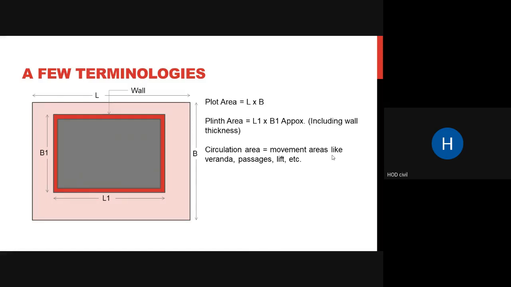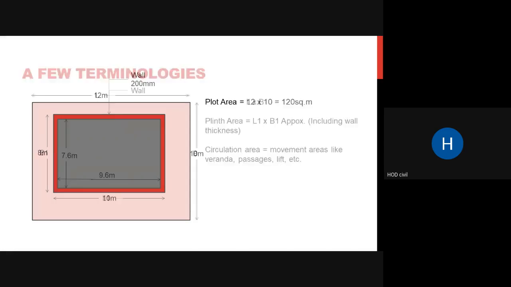Okay, so veranda, passages, lifts, and all those things where movement occurs, where you travel from one place to another place. That is your circulation area, where you are not going to live, where you're not going to cook, all those things. So circulation area.